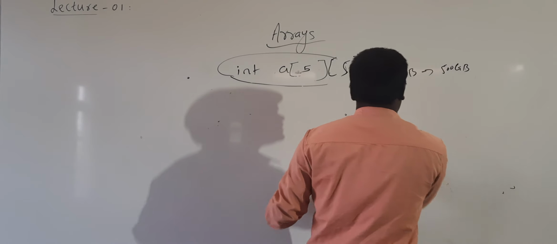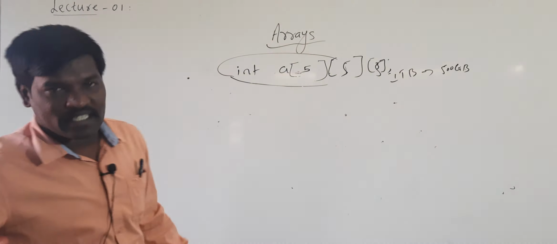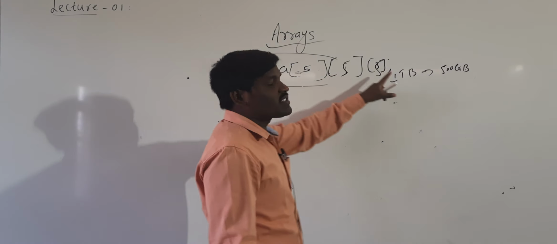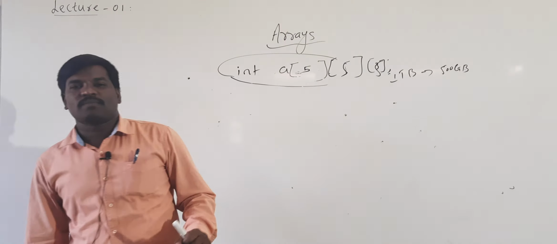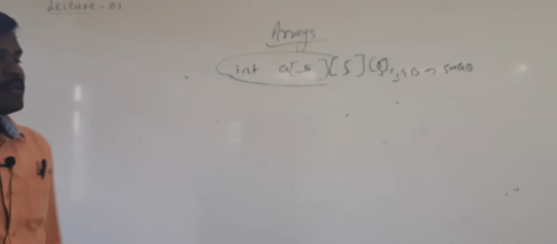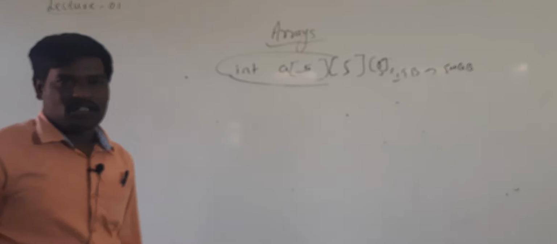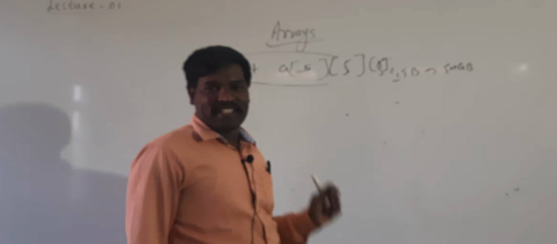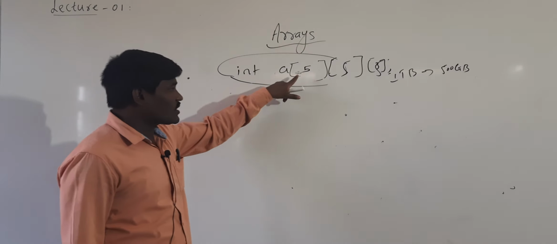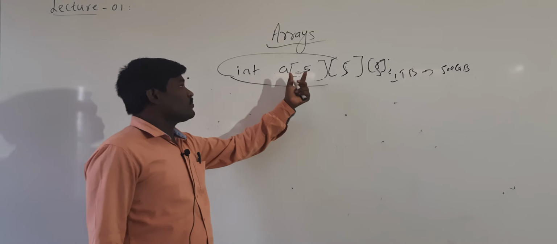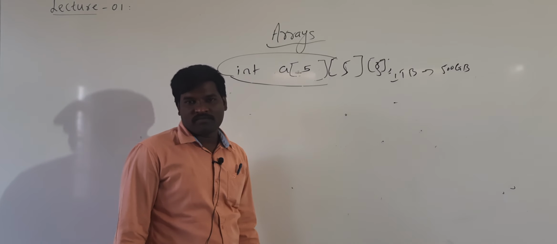And one more thing: whatever value we mention within the subscript must be a positive integer. Don't write a negative integer and don't write a decimal value within the subscript.